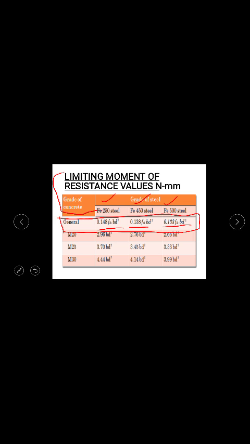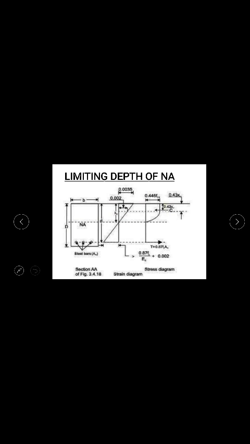So that is why the limiting moment of resistance or the maximum depth of neutral axis are everything based on the grade of steel, the grades of steel Fe250, Fe415 and Fe500. So this is about limiting moment of resistance. So this is the limiting depth of neutral axis which we have seen.